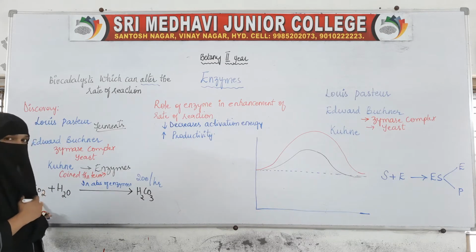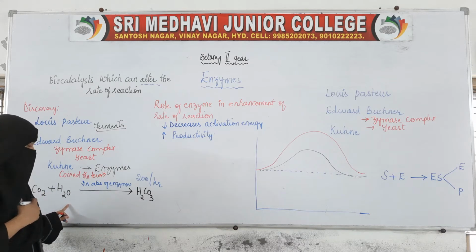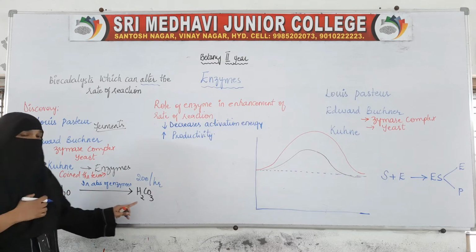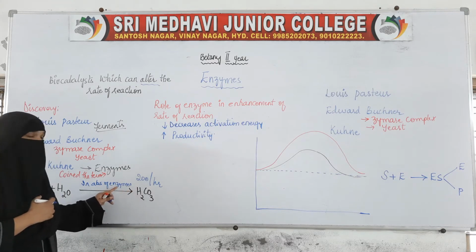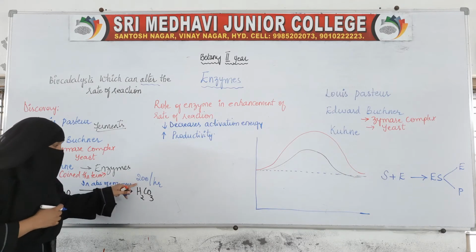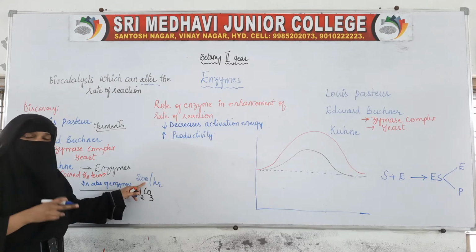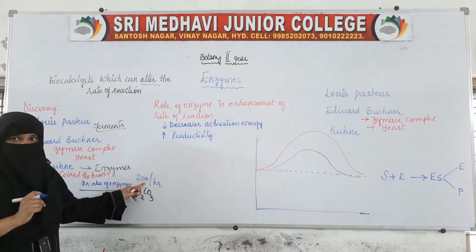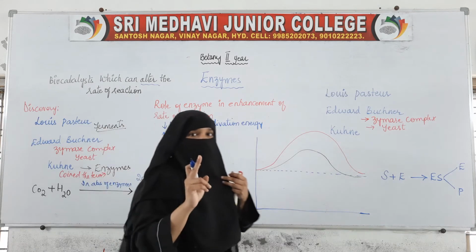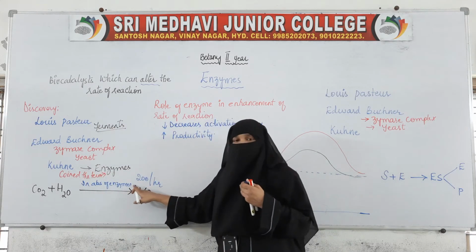When carbon dioxide combines with water, carbonic acid is formed. If this reaction takes place in the absence of enzyme, 200 molecules of carbonic acid are formed per hour.